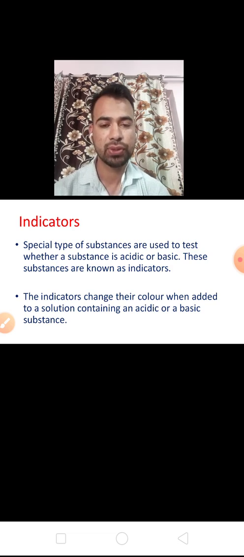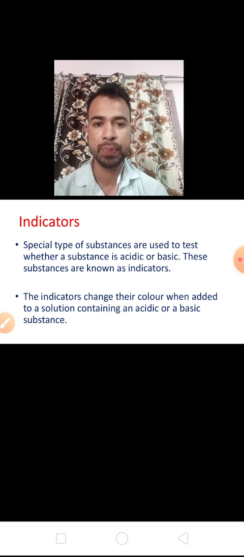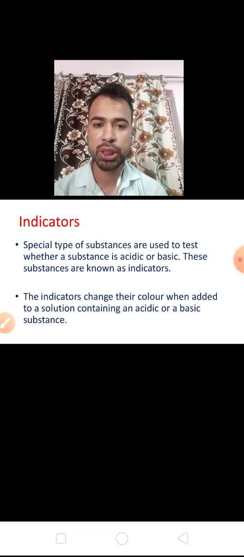We can recognize or determine the nature of a solution by use of indicators. These are special substances that show various colors in acidic and basic solutions, and it is easily recognized whether the given solution or substance is acidic or basic.